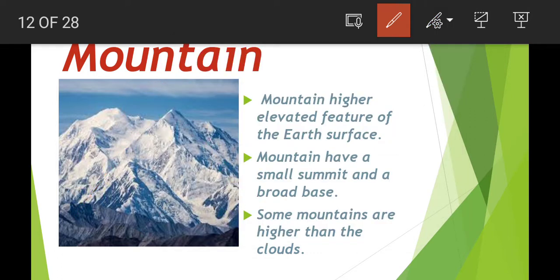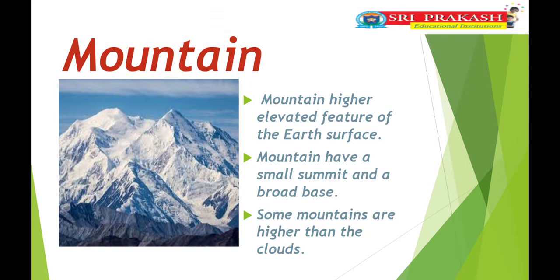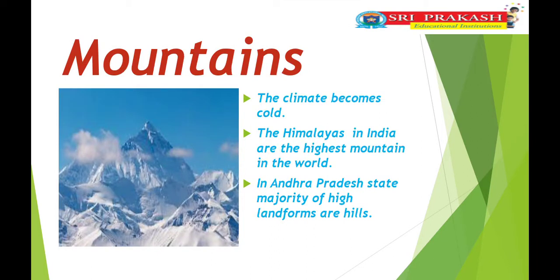So mountains are very high highlands on the surface of the earth. Mountain means the land which has more height, steep slopes or a small summit. For example, the Himalayas. And after that, we go to the next one, children.